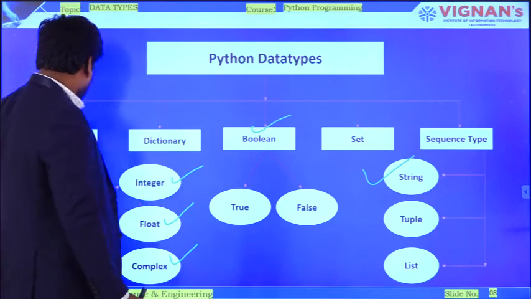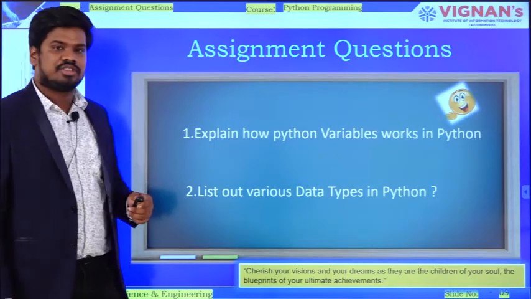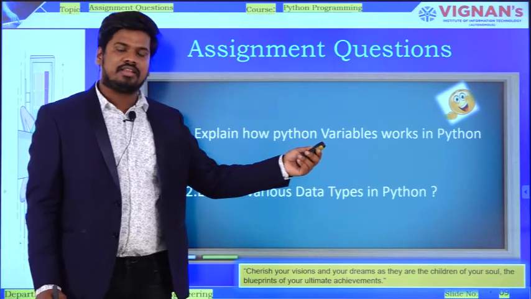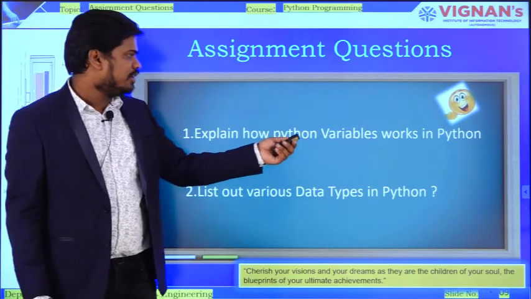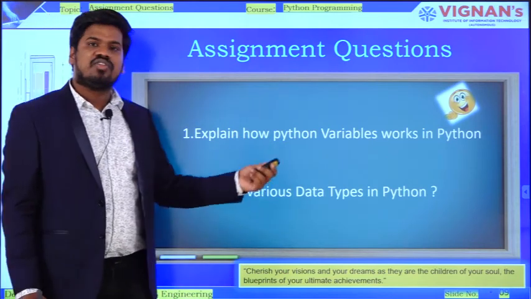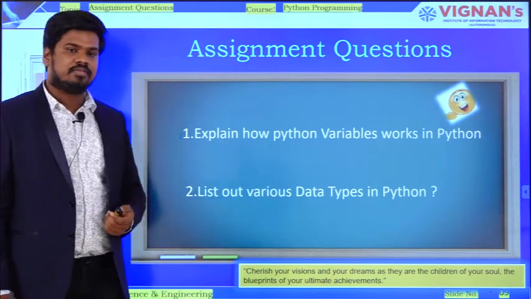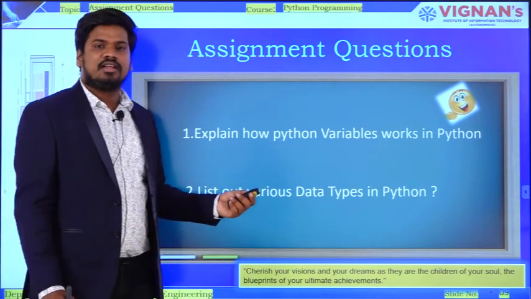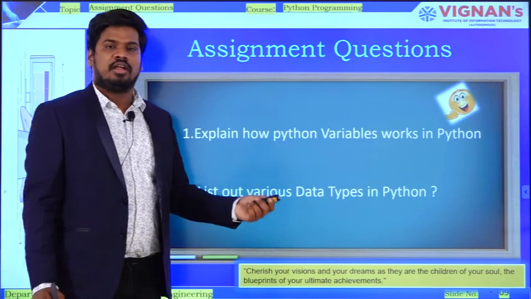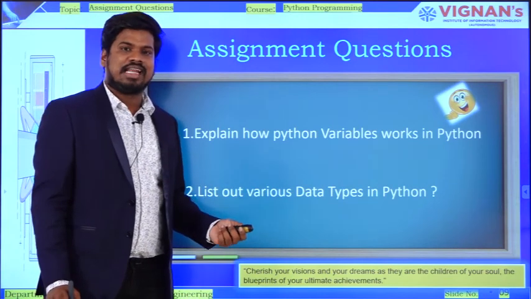So these all are the assignment questions. Explain how Python variables work in Python. That is the first one. And second one is list out various data types in Python. I will upload this slide in my Canvas. You can take this slide from there.